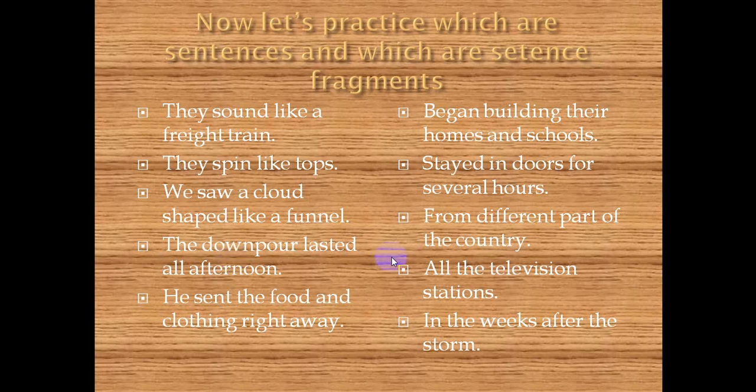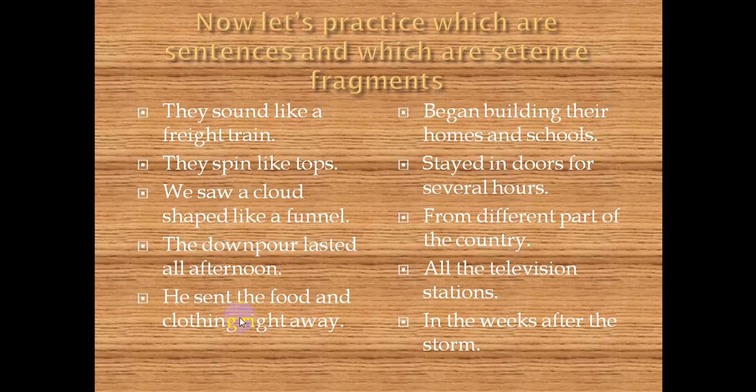Okay. All television stations. Do you think this is a sentence or sentence fragment? Of course, this is a sentence fragment because there is no subject here. In speaking, of course, all the television stations is considered correct, but it doesn't express a complete thought because we don't know the subject, we don't know what happened to all the television stations. So we consider this a sentence fragment.